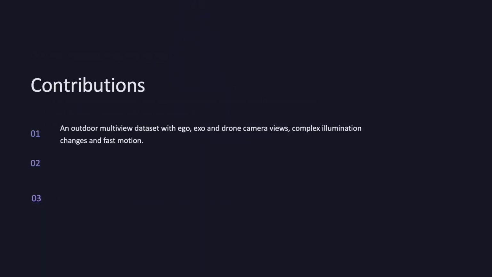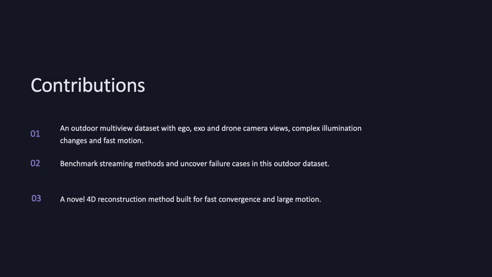We release an outdoor dataset with diverse cameras, illumination, and motion magnitudes. We find that current streaming methods fail in such settings. To this end, we develop FastFlow GS, a 4D reconstruction method that can adapt well to both outdoor and indoor scenes.